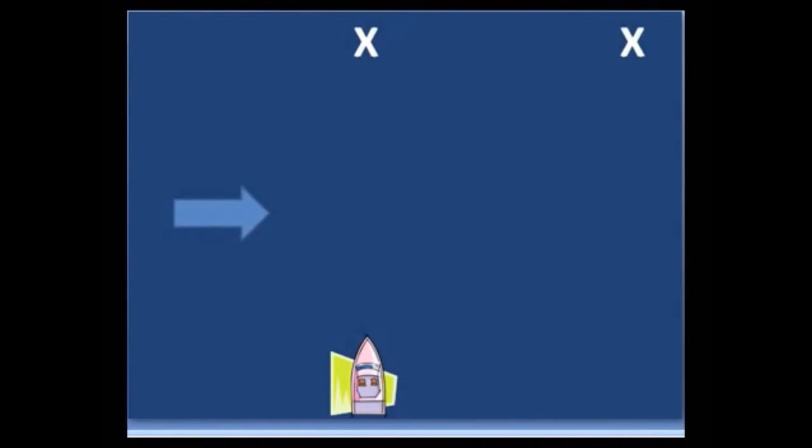Now the boat, this time, wants to move across the river. It'll move at the same velocity it did in still water, but the river is carrying it to the right. And we see that the boat is moved off course. Here's what the vectors look like. The boat has the same velocity it would have in still water as it heads directly across the river, and we call that the velocity of the boat relative to the water. We write it like that.